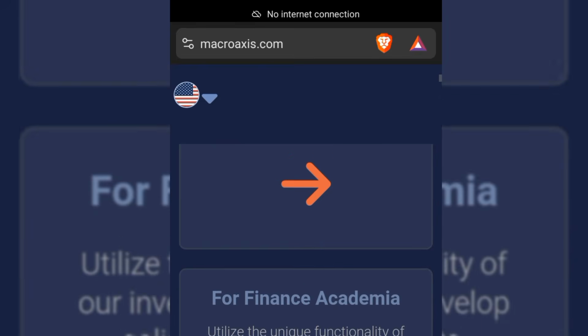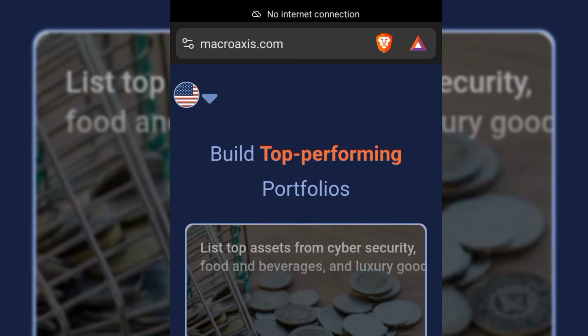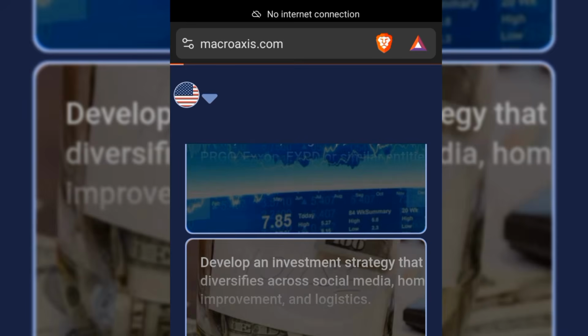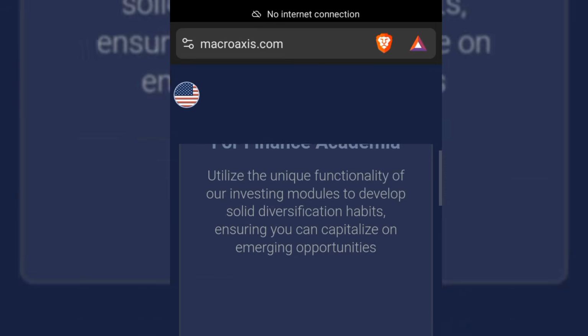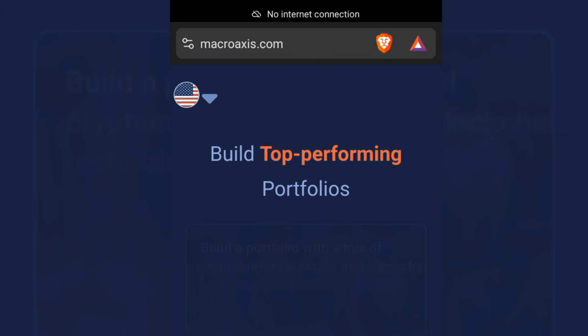Now right here, if we look at it, there is nothing that looks like crypto arbitrage. So we are going to be making a search, and mind you, we are not searching for crypto arbitrage.